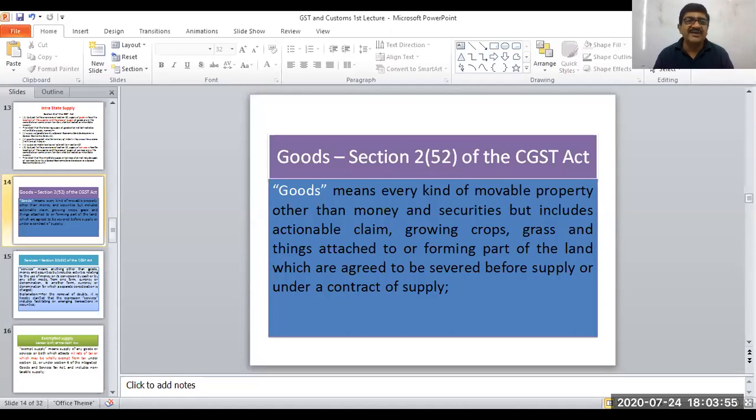It will not be treated as immovable property. Did you get it? Take a note of this: any civil structure becomes immovable property only when a completion certificate has been issued by the competent authority.